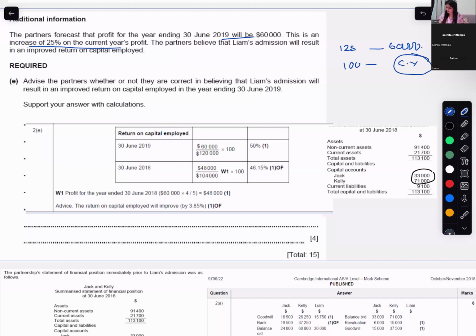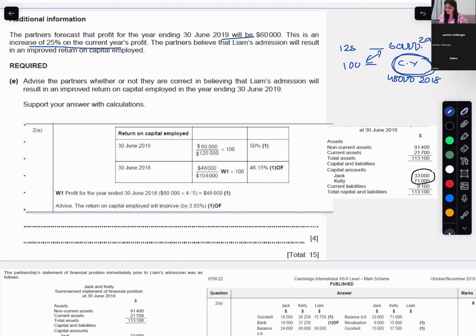Can you tell me what will be the profit of 2018? Cross multiply: 100 into 60,000 divided by 125. So the profit for the current year, that is 2018, would be 48,000.